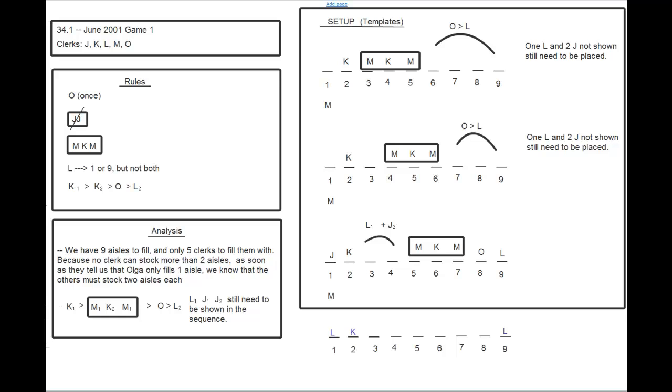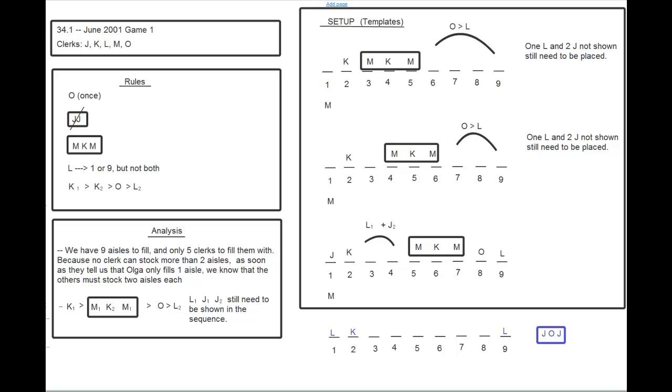Okay. C says Olga stocks the only aisle between the two aisles that Jill stocks. So what they're suggesting is that we go J, O, J in a block. Can we do that? And the answer is yeah, that actually works out just fine.